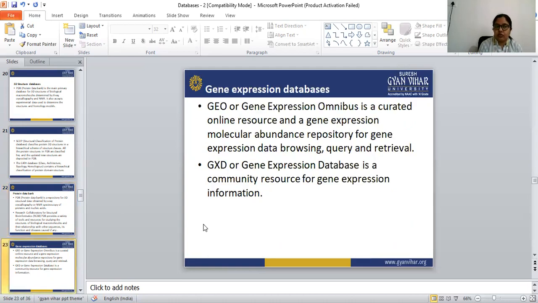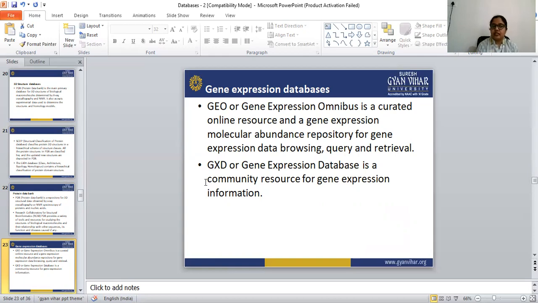Next is GEO, Gene Expression Omnibus. Gene Expression Omnibus is a curated online resource and a gene expression molecule abundance repository for gene expression data browsing, query, and retrieval. So all the gene expression data we can find in the GEO, meaning all the browsing, queries, and retrieval can be done in the GEO.